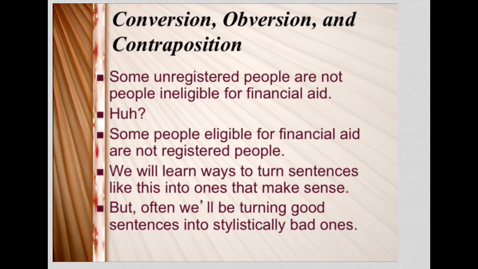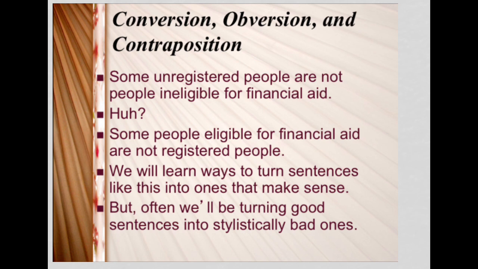And of course, your reaction to that, I think, would be, what? What's being said there? It's a confusing statement. Well, the good news is, in this section, we will learn how to turn that statement into one that means the same thing, but is logically equivalent, in terms of this class, but makes a lot more sense. In other words, that statement is logically equivalent to some people eligible for financial aid are not registered people. It's still a complicated statement, but I think that's one we can wrap our minds around, whereas the initial statement there is very confusing.